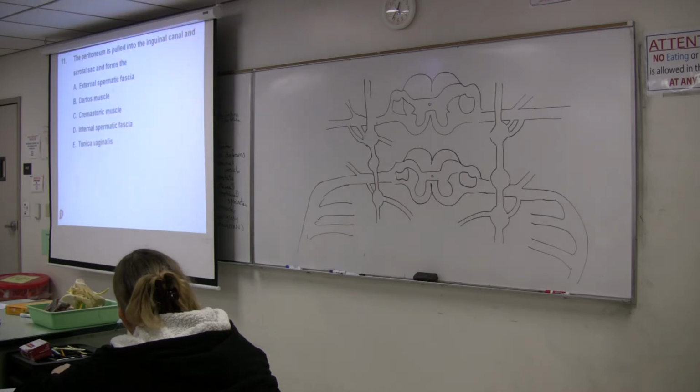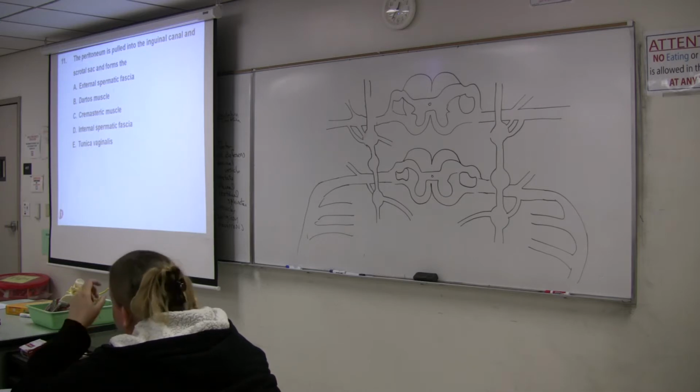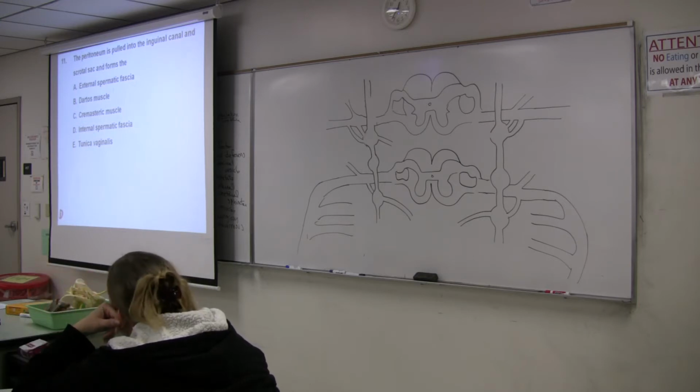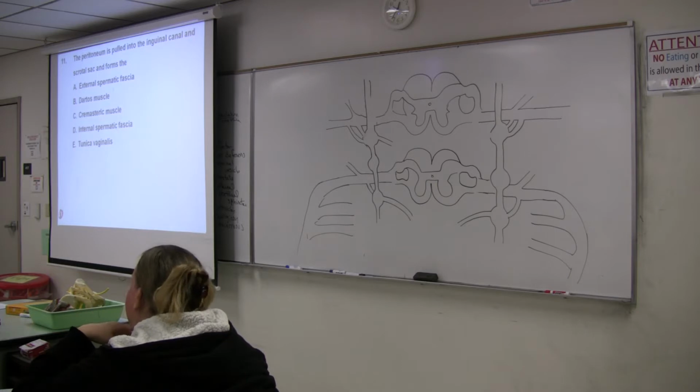The peritoneum is pulled into the inguinal canal and scrotal sac in form. So without even thinking about looking at all those other words, peritoneum, is it the innermost, the outermost, the middle layer of the scrotal wall? Innermost. As the testes descends, does it push it through or does it grab it and pull it down in front? Grabs it and pulls it down in front. Is it a muscle? No.